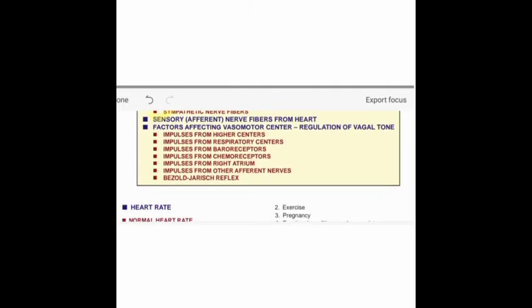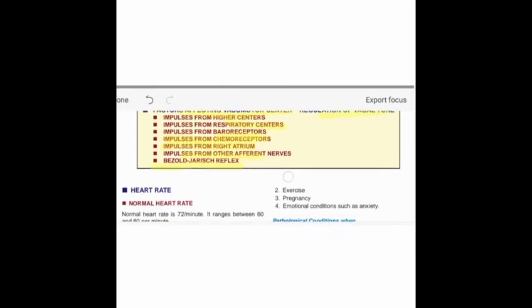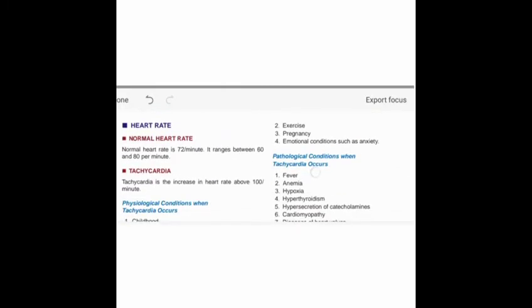Then sensory nerve fiber from the heart, and the factors which are responsible for maintaining the vasomotor center, meaning the regulation of vagal tone. In this topic we discuss impulse from the higher center, impulse from the respiratory center, impulse from the baroreceptor, impulse from the chemoreceptor, impulse from the right atrium, impulse from other afferent nerves and another reflex. Now we first discuss what is heart rate.